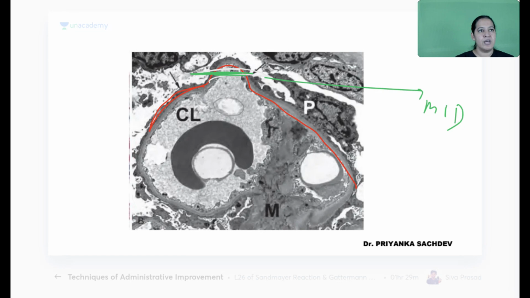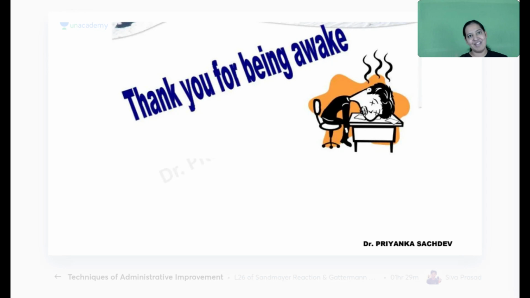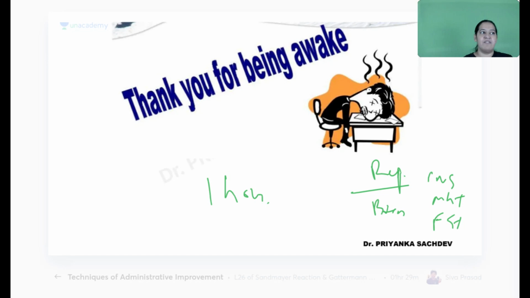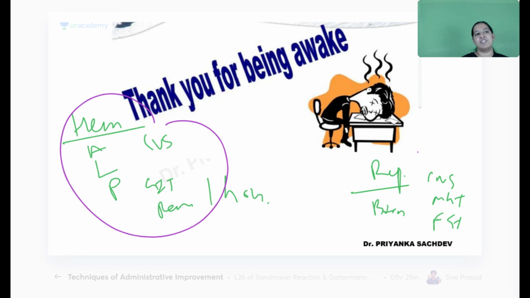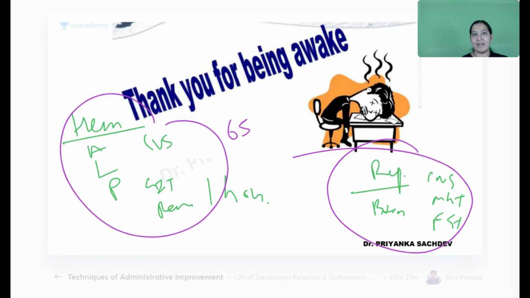We will arrange accordingly. There are many more images available in the notes. You can download the notes and read on your own also. If you want me to explain the images, I have to arrange 1 hour more session to complete it. Respiration is still completely remaining. After that breast, CNS, MGT and FGT. These 5 systems are still remaining. We have covered hematology, anemias, leukemias, platelets, complete hematology. After that, we have covered systemic, meaning CVS. We have covered GIT. We have covered renal. So today we have covered this much, and this much is still remaining. So 65 questions are done here. I don't have the exact count, you can count it later on. 35 to 40 questions are still remaining. Tell me what to do.